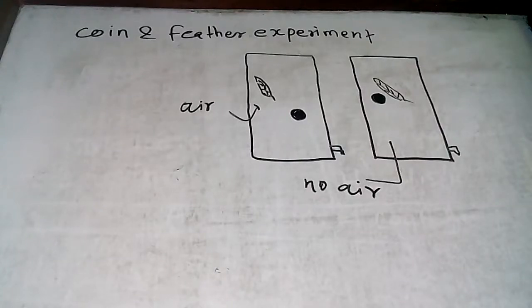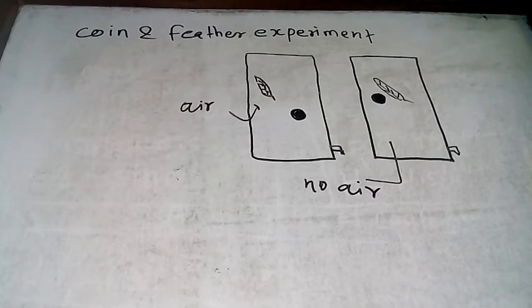Hello guys, and welcome all of you. In this lecture we are going to discuss the coin and feather experiment, and the experiment is based on free fall. This experiment was proposed by a scientist, Robert Boyle, so it is also called the Robert Boyle experiment. Let's talk about this experiment.